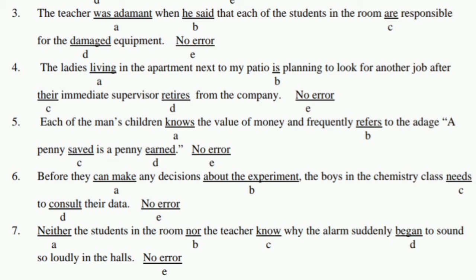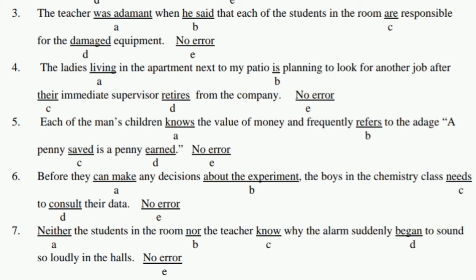Question number 3. The teacher was adamant when he said that each of the students in the room are responsible for the damaged equipment. Here we mark each of the students. Our rule is each, are one, plus a, plus noun, plus singular verb. So here the word each must carry the singular verb. But here in the question we find the plural verb are. So the correct answer is not are. So the error is in C.